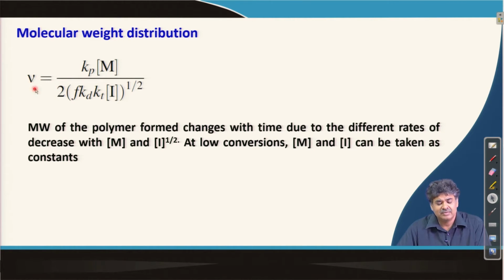As a result, the molecular weight produced at different times of polymerization might be different, and we might get a large dispersity value.